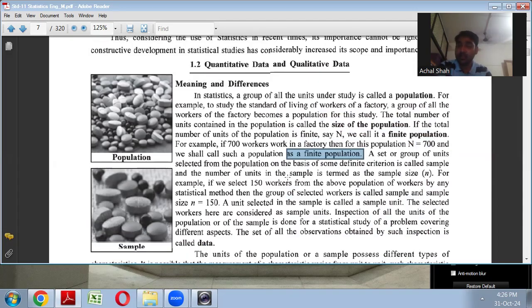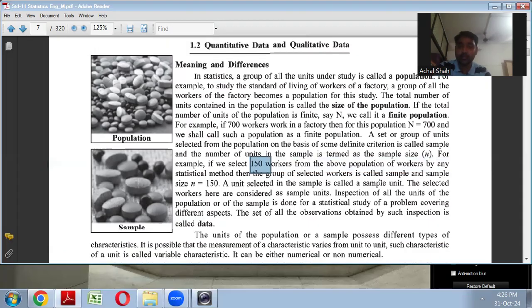There is another term that is called a sample. Now, what is sample? When you take out some group of units based on some criteria out of that population, that is called a sample. And it is denoted by small n. Population is denoted by capital N, whereas sample is denoted by small n. So suppose we had 700 workers. We are taking 150 workers from these 700 workers by any statistical method. Then it is called a sample. It is also called a sample unit.